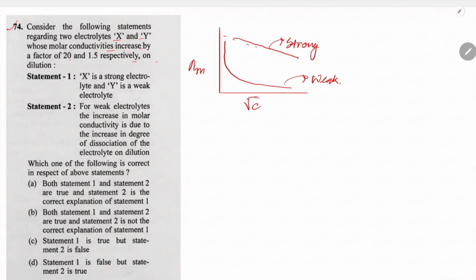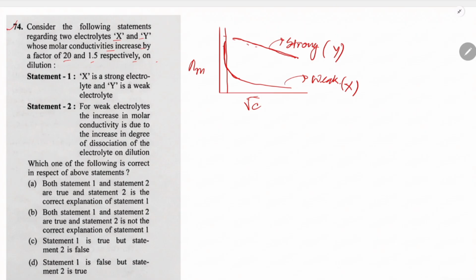So it is given the X and Y whose molar conductivity increased by a factor 20 and 1.5. For strong electrolyte the increase is not that much, but for weak electrolyte the increase is very high actually in this region. So for X is 20, so of course weak electrolyte is X and strong electrolyte is Y.